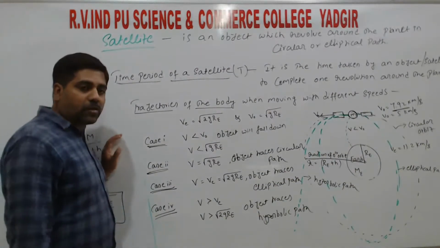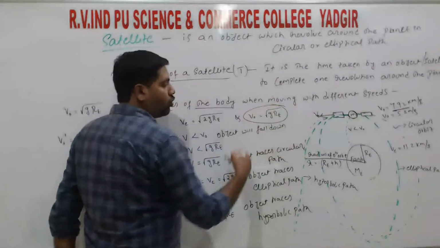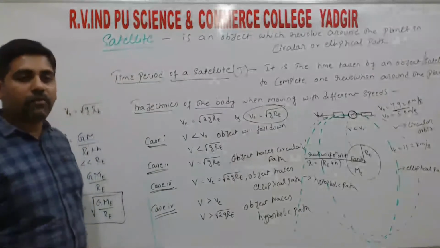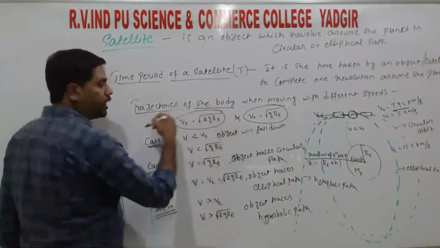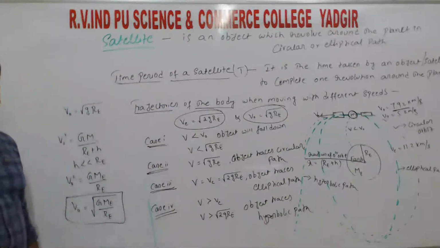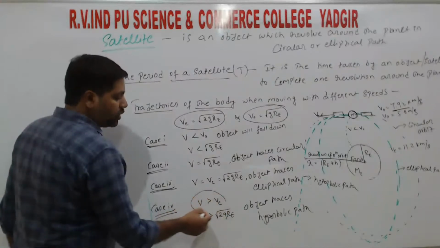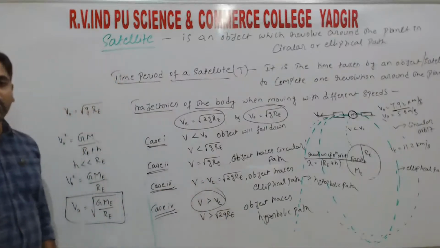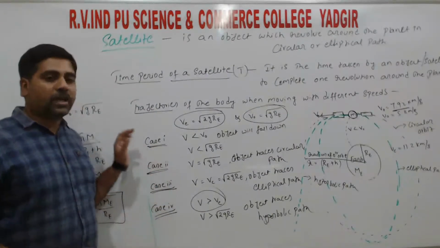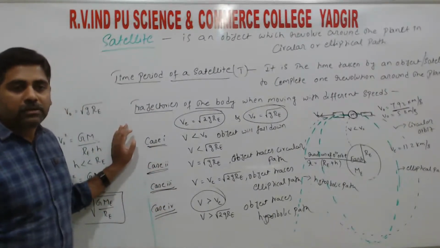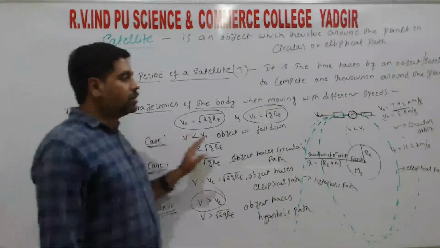So when will we get a circular path? When the object is moving with the speed of root gR_E, right? The object moves in an elliptical path when it is moving with the speed of escape velocity, right? The object traces the hyperbolic path when it is moving with a speed greater than the escape velocity, right? So these are the trajectories followed by the object when it is moving with different speeds, right?